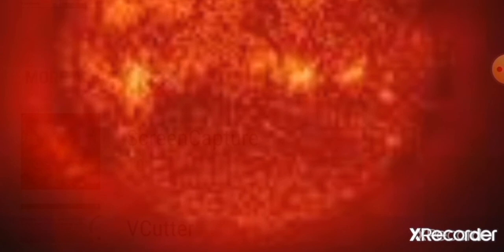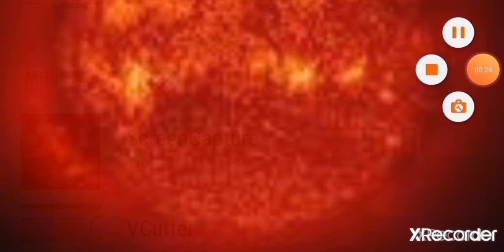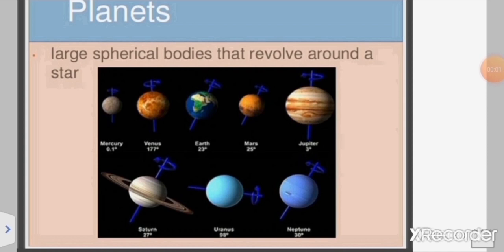Earth, as we all know, is a planet. A planet is a celestial body that revolves around the sun, that is a star. The word planet originates from the Greek word planetai, which means wanderer. That is, the planets are moving from one place to another. They are moving in a fixed path, that is known as an orbit. All the planets are spherical in shape. They are non-luminous. Non-luminous means that they do not produce light of their own. Instead, they reflect the light of the sun that falls on them.